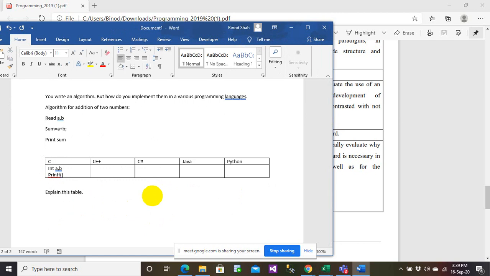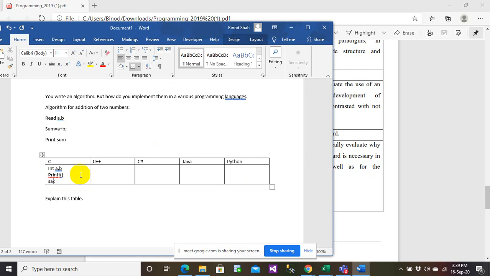For example, when an algorithm for reading two numbers is executed by using the C programming language, first of all the variables are defined by using integer a, b, and then they are read by using a printf command, and stored in memory by using a scanf command, or something like that. Whatever is possible, you need to explain the process here.